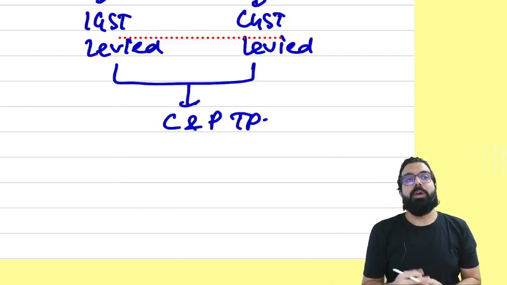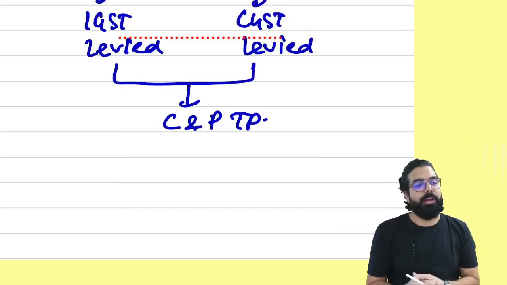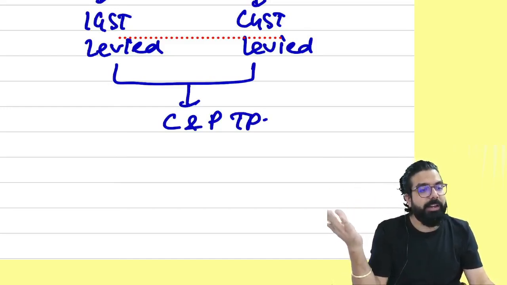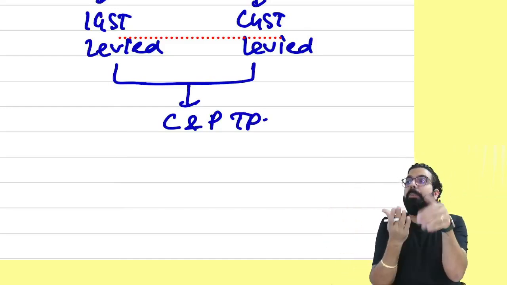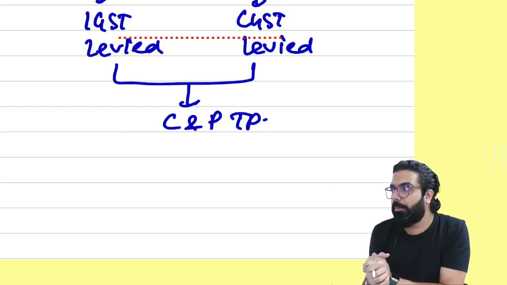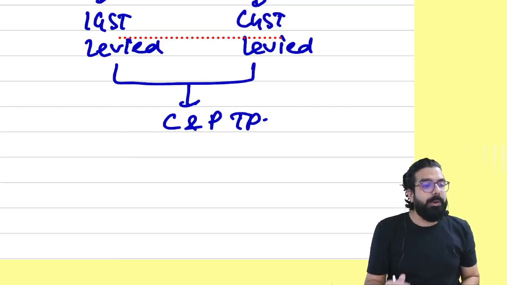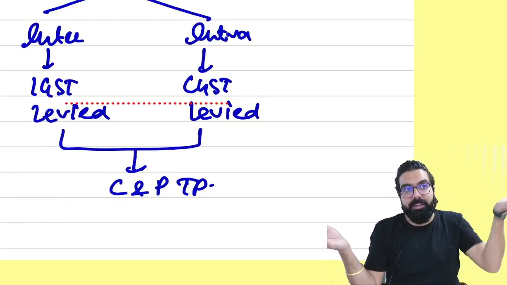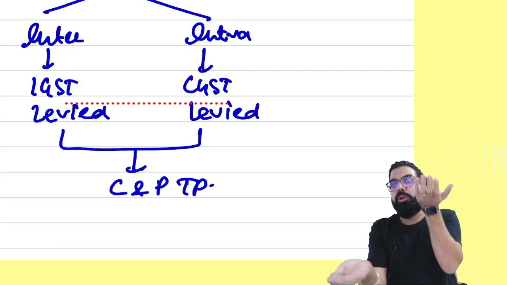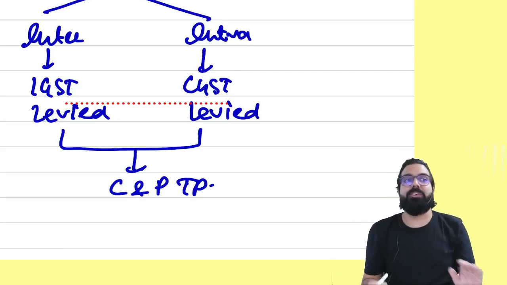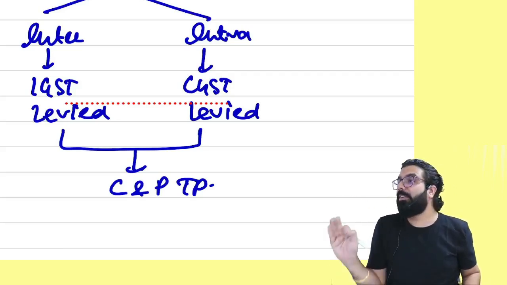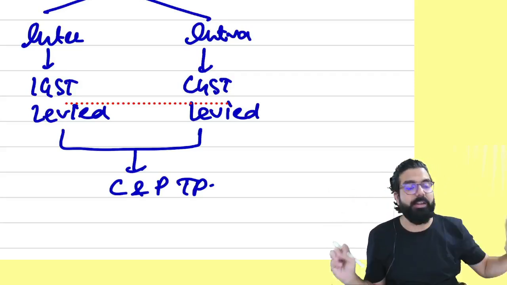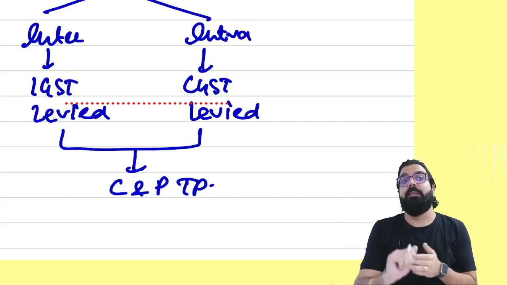Whenever you have to collect and pay GST to the government, you will say, sir, this is my output tax liability, this is my input tax credit. Output less input you will set off and the balance you will pay to the government. Do you guys agree with me? Now, some people went to the government and told, sir, taking output, charging GST, taking input, setting off, paying the balance, so much of headache is there. Please give us a simpler scheme. We don't want to take any input. We don't want to charge any GST. Sir, please give us a simpler scheme.